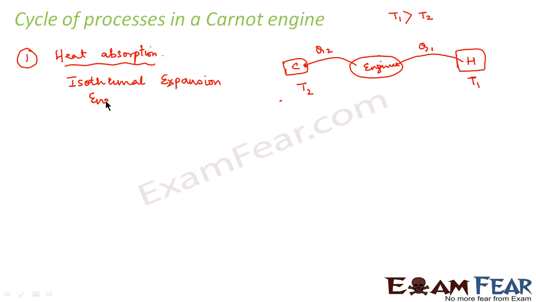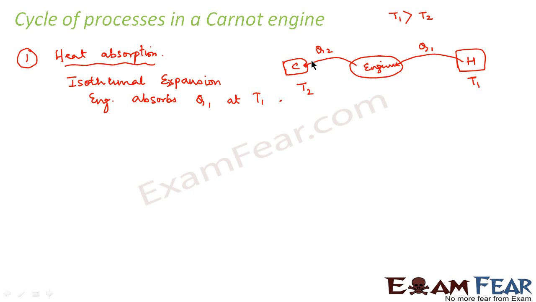So in this isothermal expansion, what will happen? Engine absorbs Q1 at temperature T1. So right now, inside my engine, the temperature is T1 and the amount of heat inside the engine is Q1, right? Now what will happen?